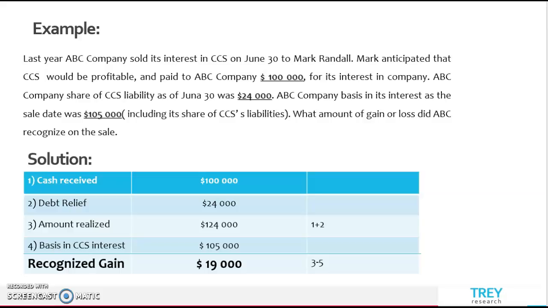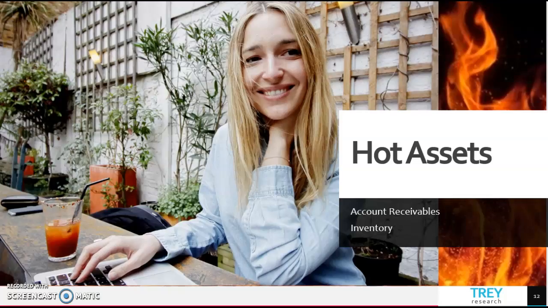So we can see that first we have to calculate the amount realized, and that will be equal to cash received plus debt relieved. Then we have to subtract from the amount realized the basis in the CCS interest, and it will equal $19,000. Next, let's talk about hot assets. What are hot assets?